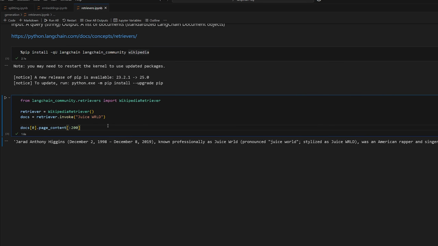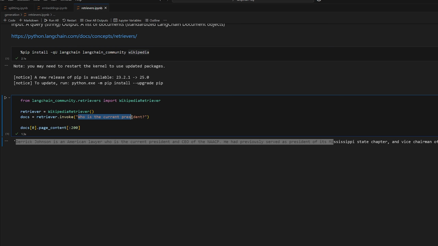So something specific about this retriever though, since we're talking about Wikipedia, it doesn't really go with questions very well. So we could say like, who is the current president? Let's try running this to see what we get. So it gave us something that's totally incorrect. And I even saw before that if you invoke it with a question, it will give you a warning and not work. I did see that at some point.